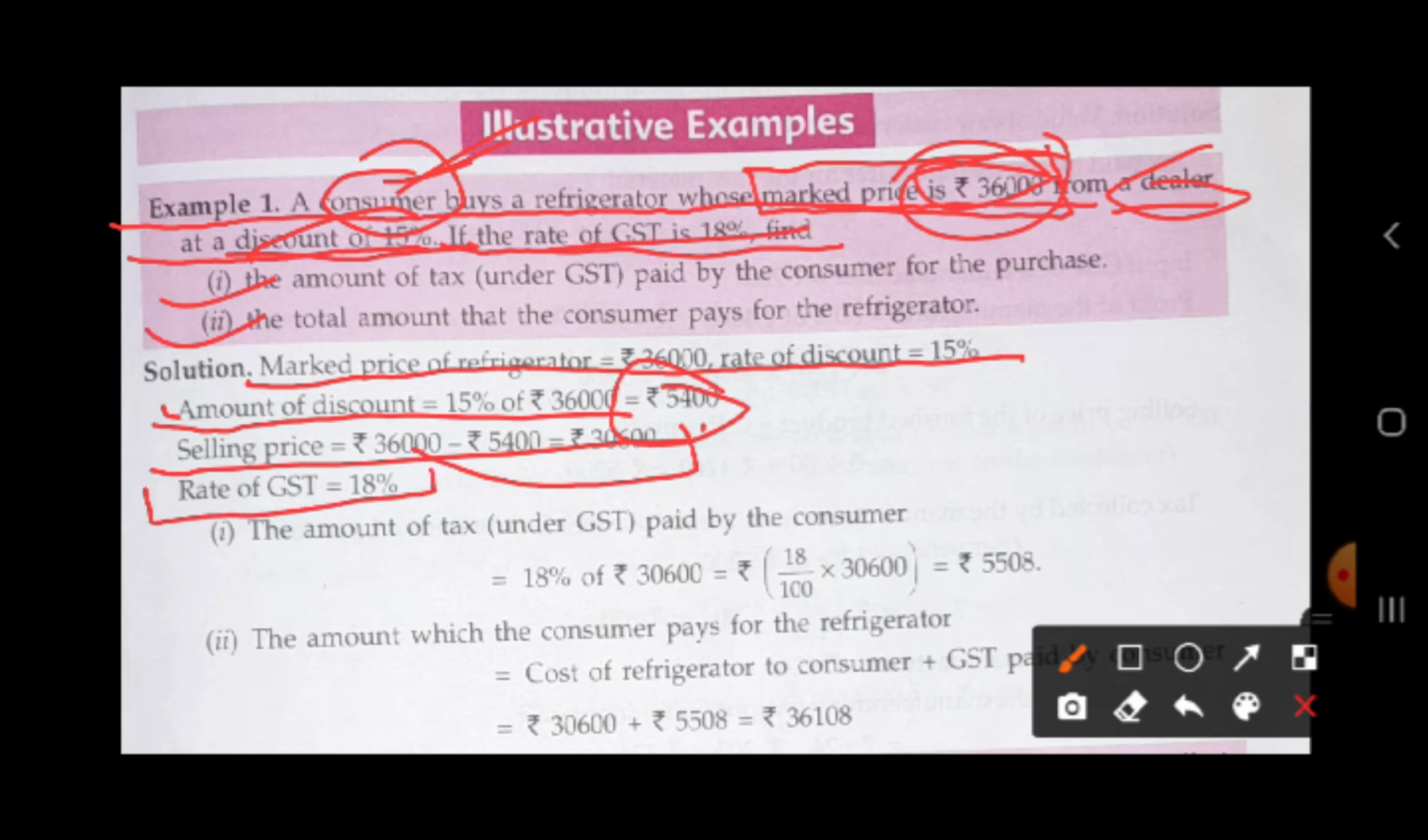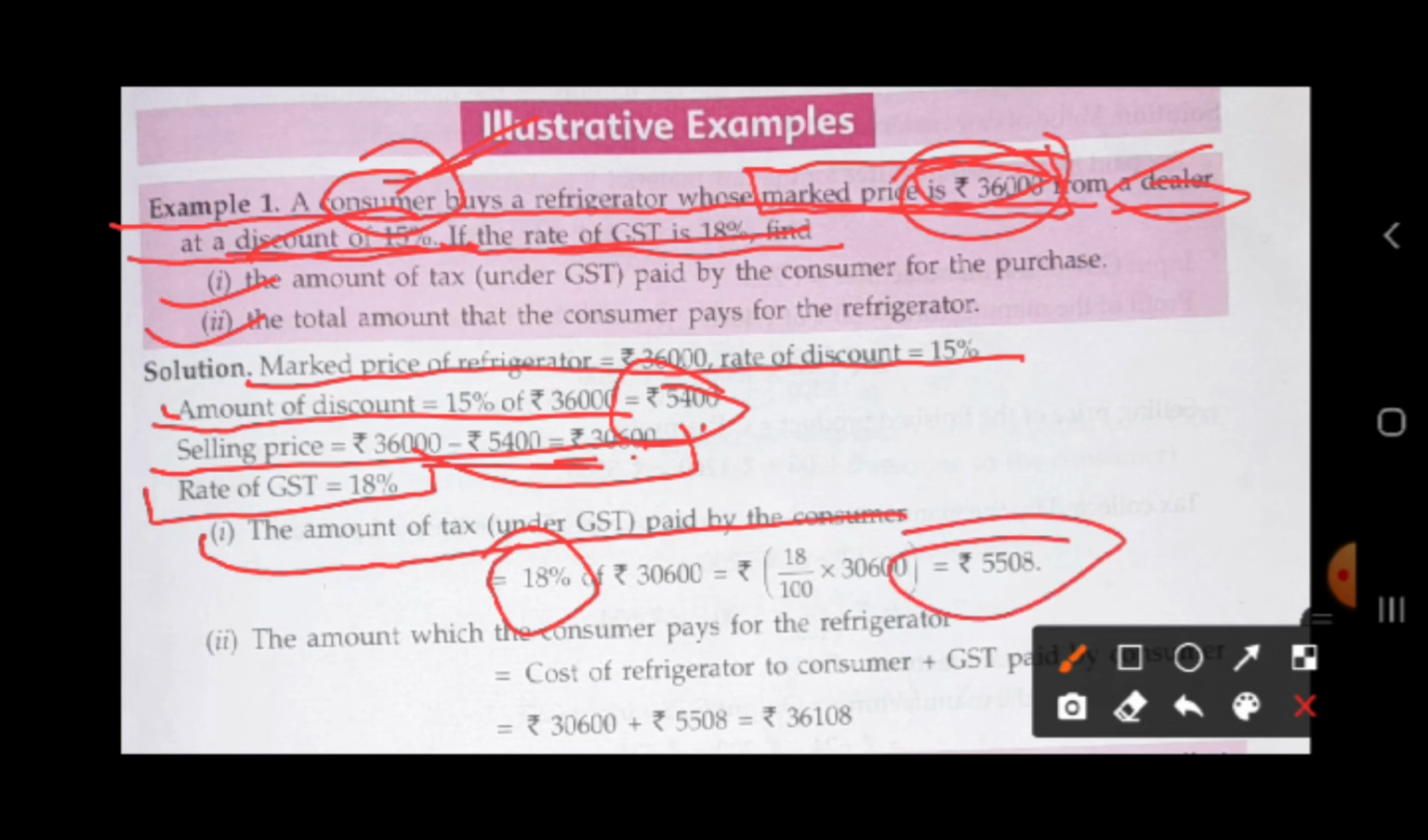Now we will solve it. There is no specific formula, but we have a sentence to solve these types of questions. The amount of tax paid by the consumer is equal to the GST rate applied on the selling price. After subtracting, we get 30,600. So 18% of 30,600 is equal to this much. This is the amount of tax paid by the consumer for the purchase.